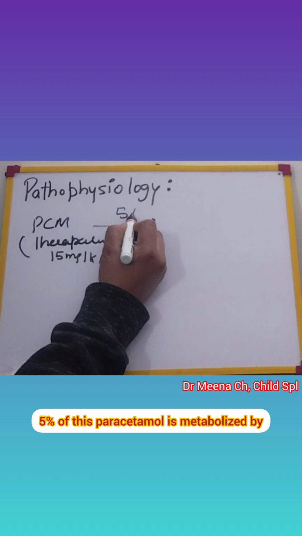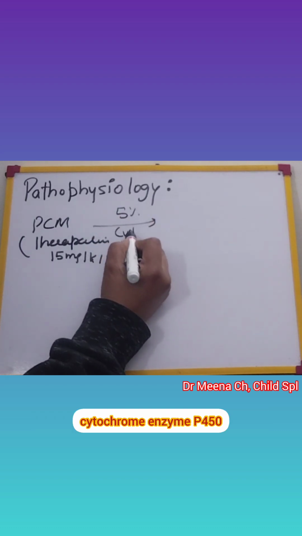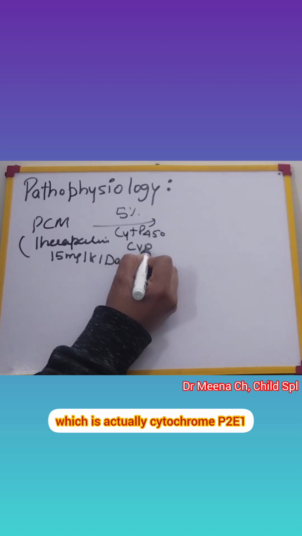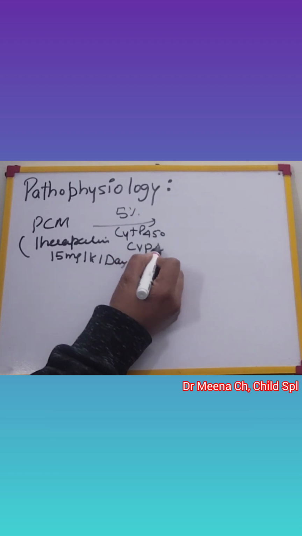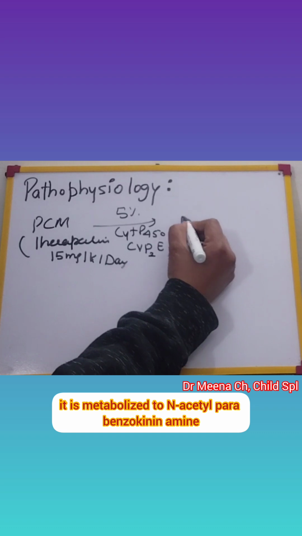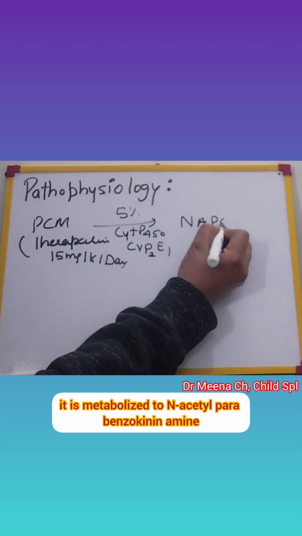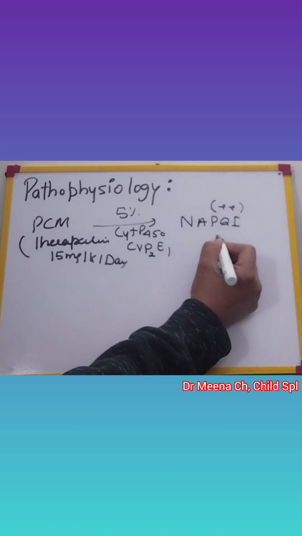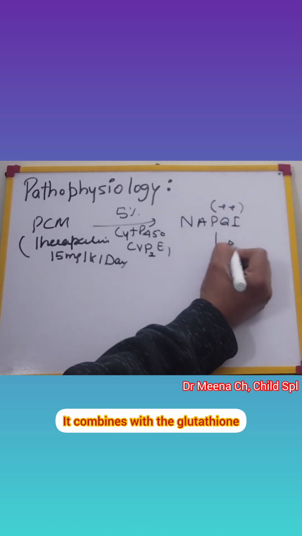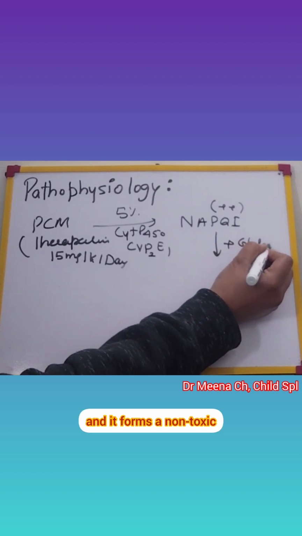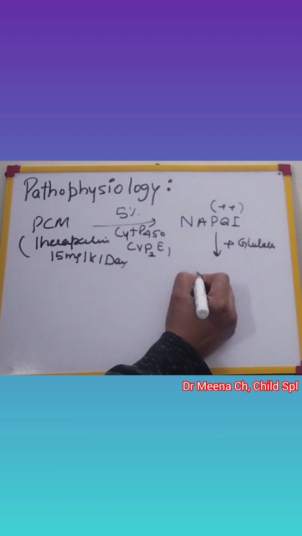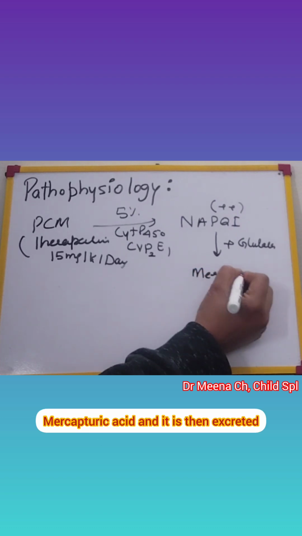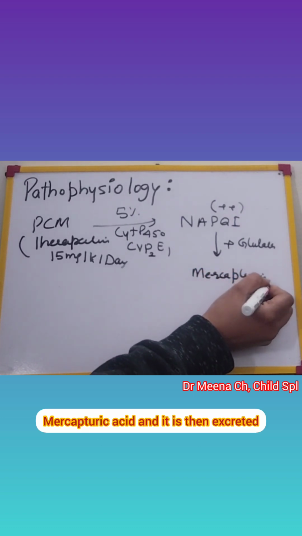5% of this paracetamol is metabolized by cytochrome enzyme P450, which is actually cytochrome P2E1. It is metabolized to N-acetyl-p-benzoquinone imine, which is a highly reactive intermediate. It combines with the glutathione and it forms a non-toxic mercapturic acid, right? Mercapturic acid, and it is then excreted.